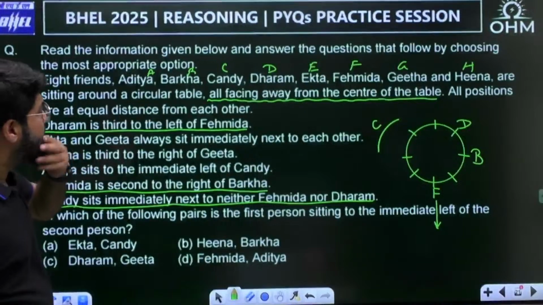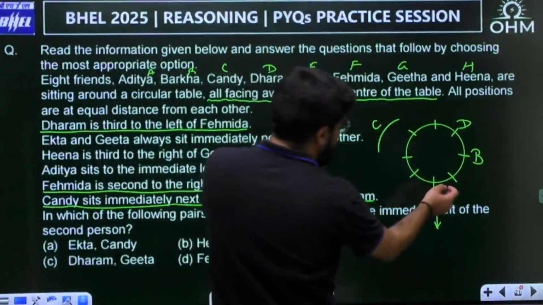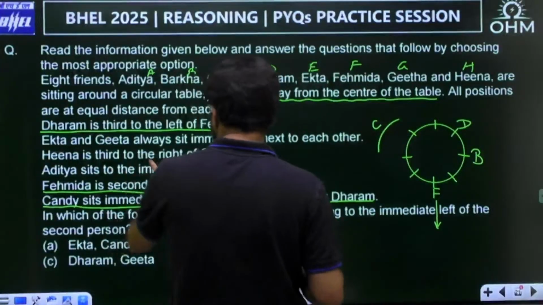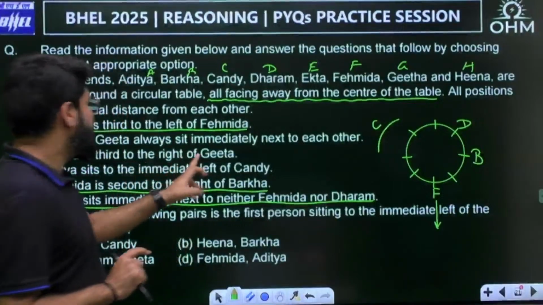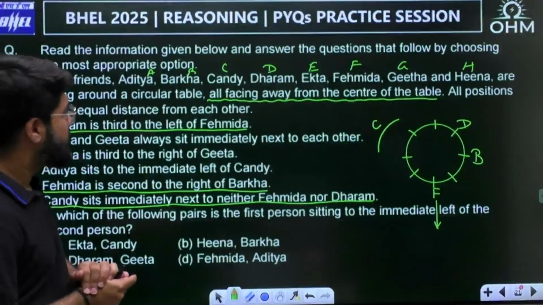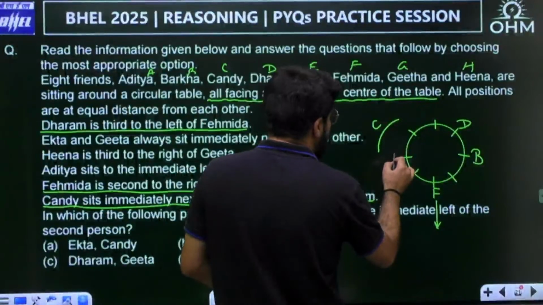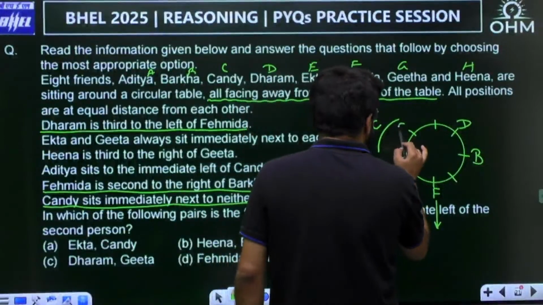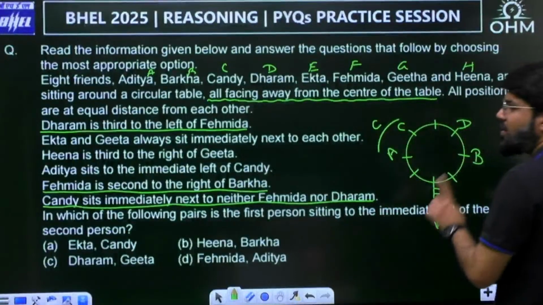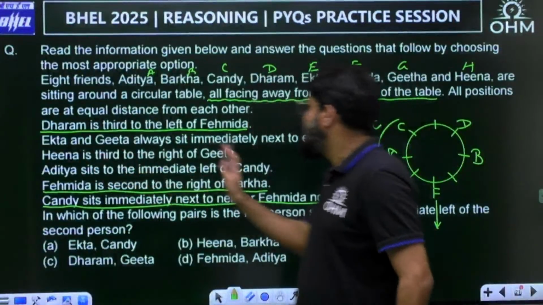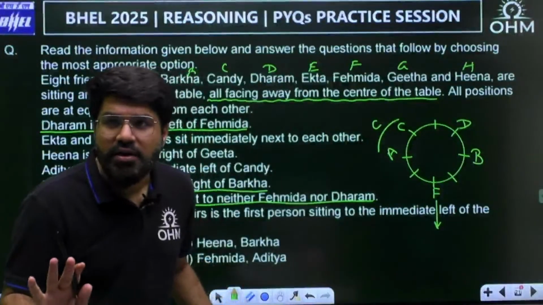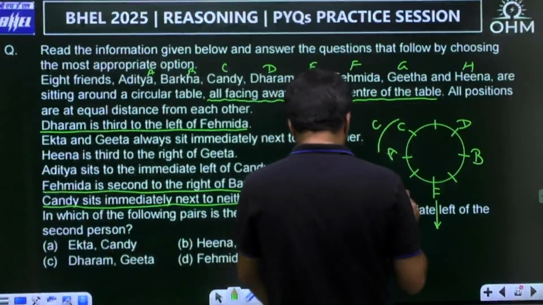Ekta and Geeta always sit immediately next to each other, so they cannot come here. Aditya sits to the immediate left of Candy. If I try this, 100% Candy cannot be here, because if Candy is here, Aditya should be on the left hand, and if Aditya comes here, there is no position left for two persons immediately next to each other. So Candy cannot come up here for sure.